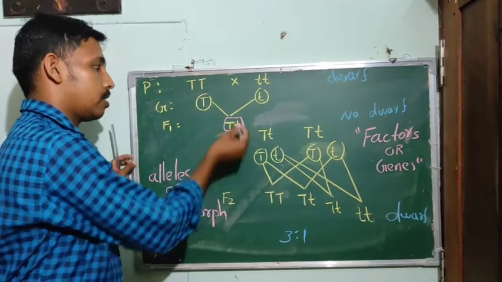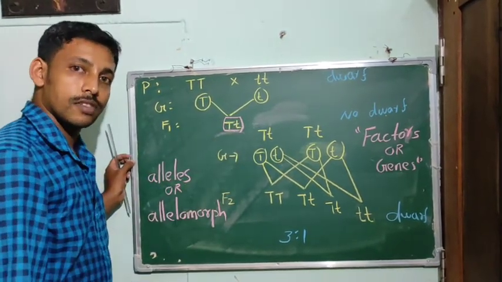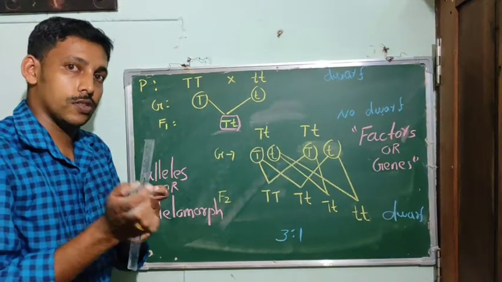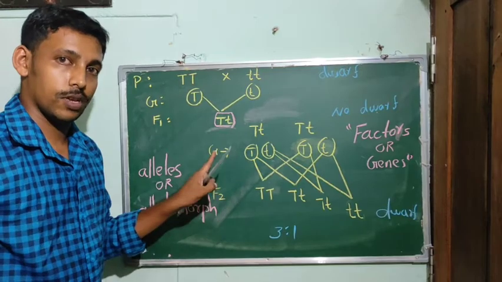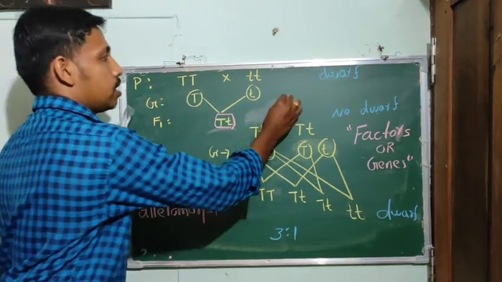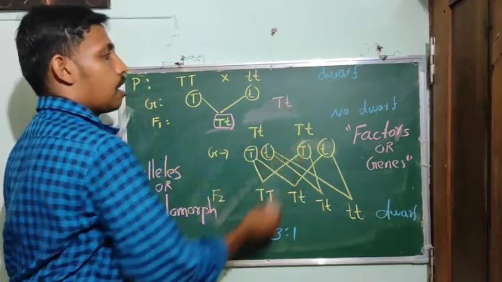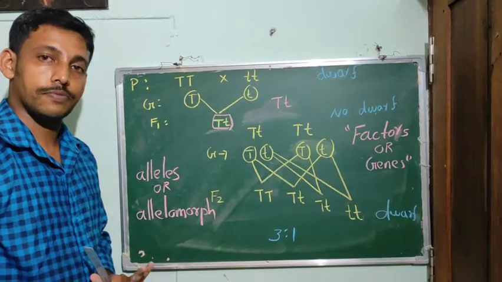Here capital T and small t are various forms of the gene. So these are alleles of each other. Then these are also alleles of each other.